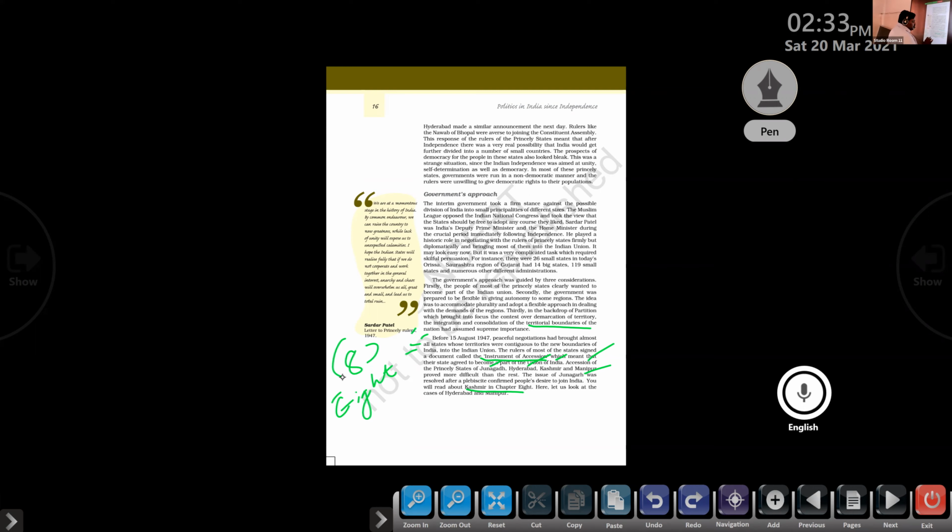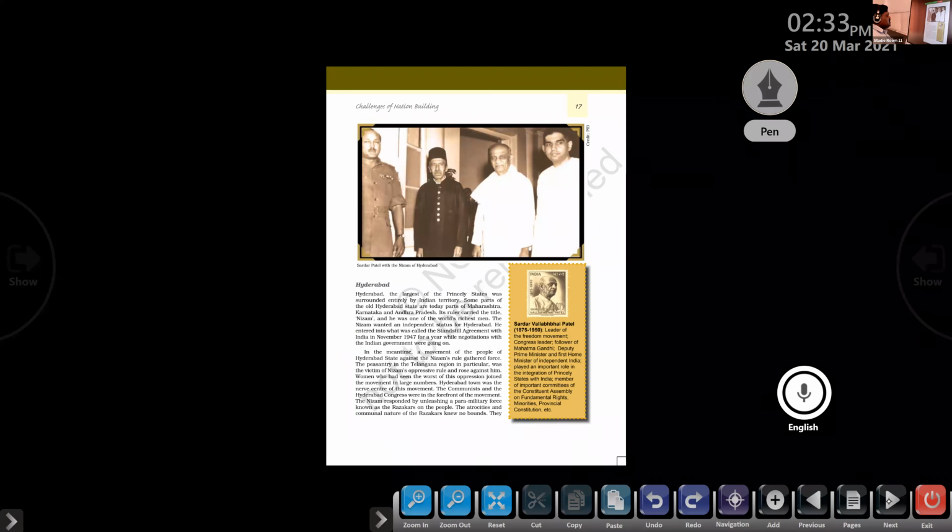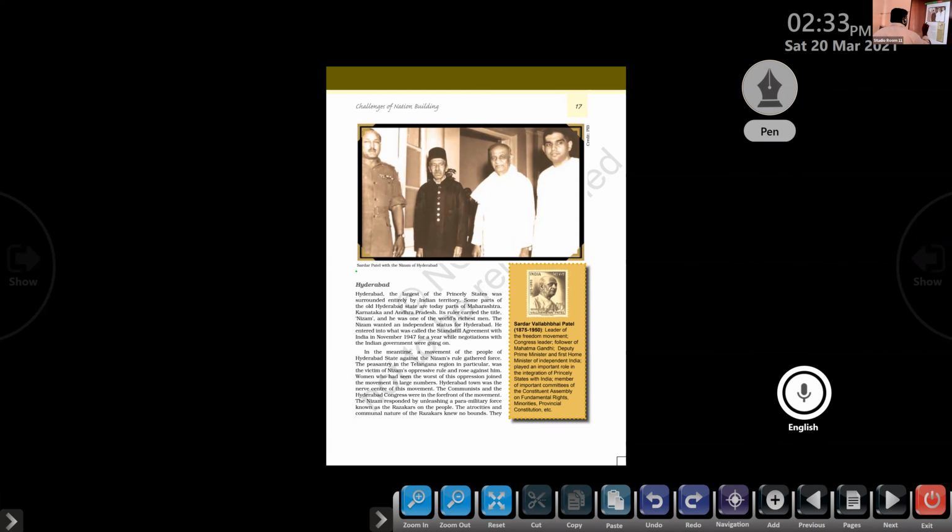Next one, we want to study the case of two other regions called Hyderabad and Manipur. How Hyderabad joined India and how Manipur joined India. Clear? Another two princely states that were sharing their boundary with India at that time, and how they joined. So first of all, we are discussing Hyderabad. Here you can see a picture of Sardar Vallabhbhai Patel with the Nizam of Hyderabad. Clear?